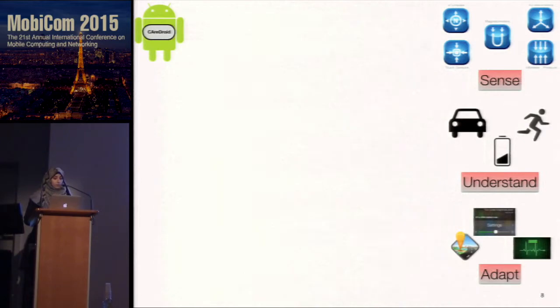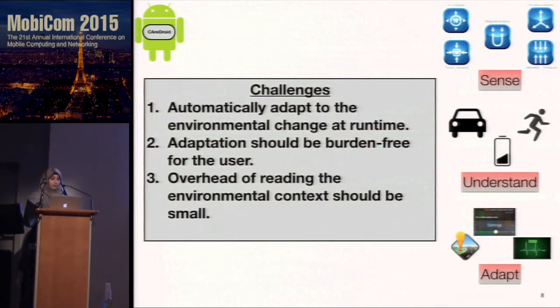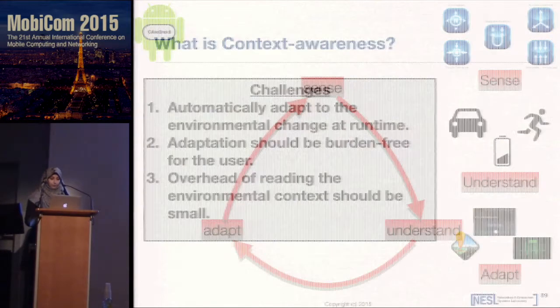By pushing context monitoring and adaptation into the runtime system, CareDroid targets these challenges. The adaptation to the environmental change should happen automatically and at runtime. The adaptation should not be a burden on the user. The overhead of reading the environmental context should be small.